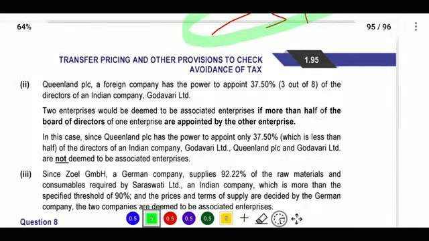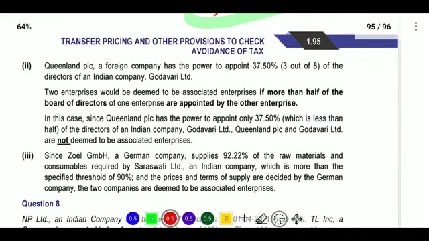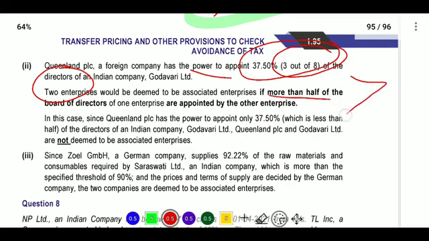Next, second, what is there in second? In second, they appointed 3 out of 8, so it will become 37.5%. So their power is only 37.5%, but if you want two enterprises deemed to be associated enterprises, we require more than half of the board of directors of one enterprise to be appointed by the other enterprise.